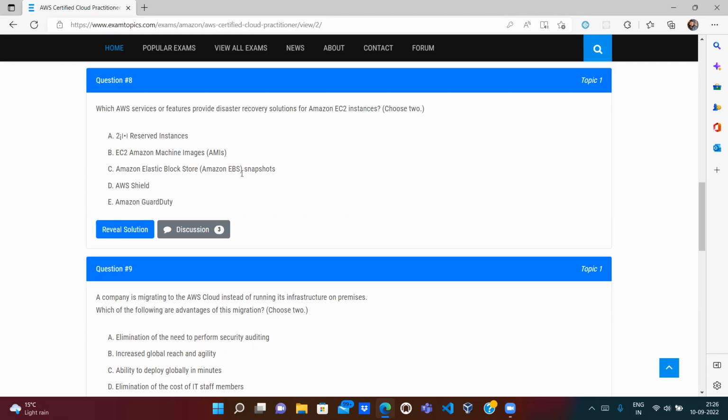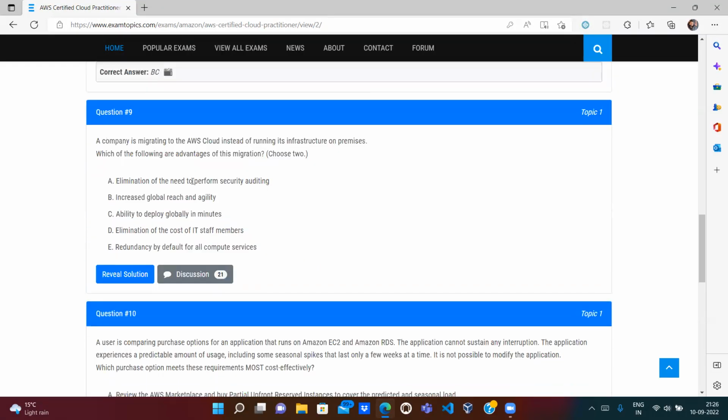take a backup, then in case of disaster recovery, we can restore from the backups. So C looks correct. AWS Shield, nothing related to disaster recovery. It just protects us from DDoS attacks. GuardDuty is also wrong, because that is just for malware detection. We need to choose two, and B and C look more relevant. B and C look like the correct answer, because we can take a backup of the AMI as well.